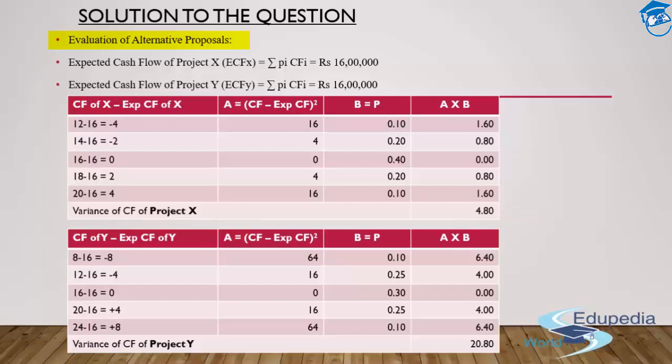Now, coming to the core part, that comes out to be the variance part. If I talk about project X first of all, in comparison with the expected cash flow, that is 16 lakh rupees, I'll have to sum it up one by one. So my cash flow for the first distribution is 12 lakh. I'll be subtracting my 16 lakh out of the same, and I'll get a figure of -4 in the first case.